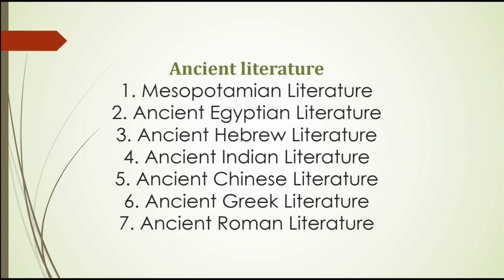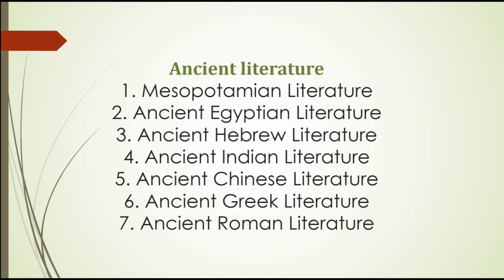And third is the Code of Hammurabi, a set of laws carved into stone. Second, we have ancient Egyptian literature, along the Nile River. The key works are the Pyramid Texts, that's coffin texts; second, the Book of the Dead; and third, the Tale of Sinuhe, a story of exile, identity, and loyalty.